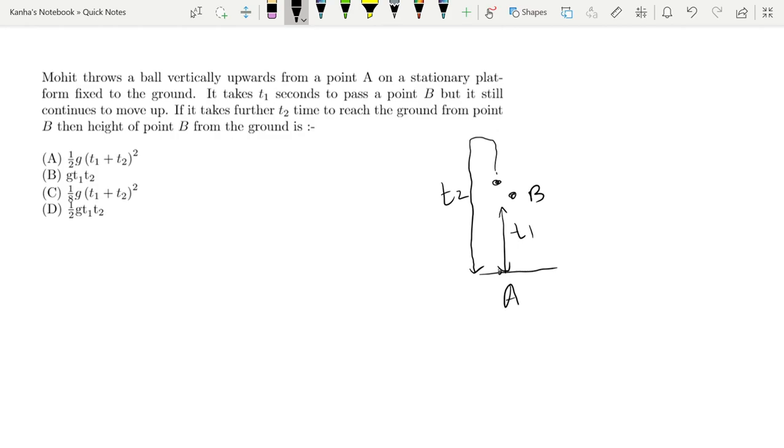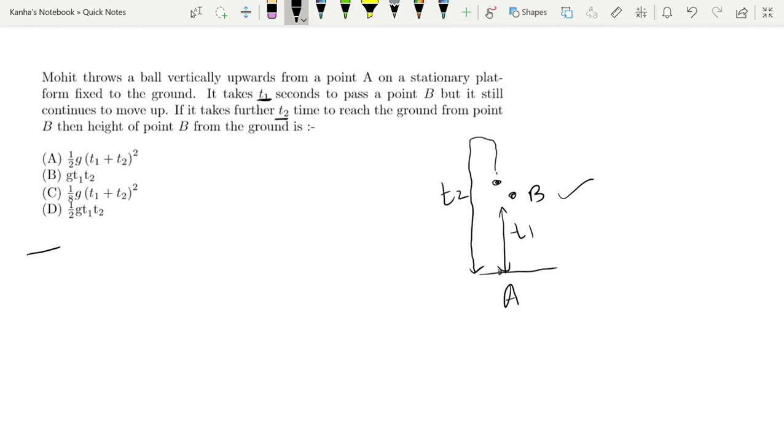Then the height of the point B from the ground is, now you need to find the height of the point B. The question might seem a little tricky, but it's not at all tricky. Just look at what all is given. When you're given time, what else are you given? Let's look at it. You're given 2 times and you need to find the height. Now let's see how to do this.